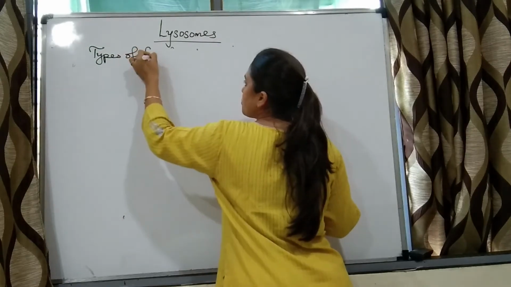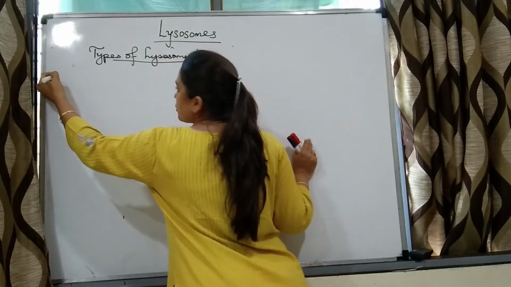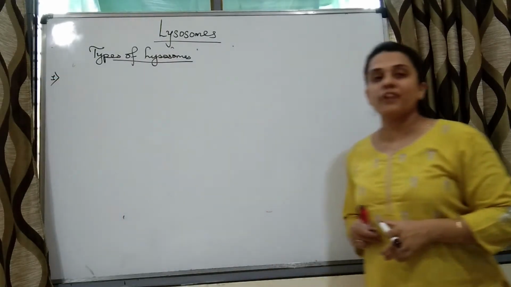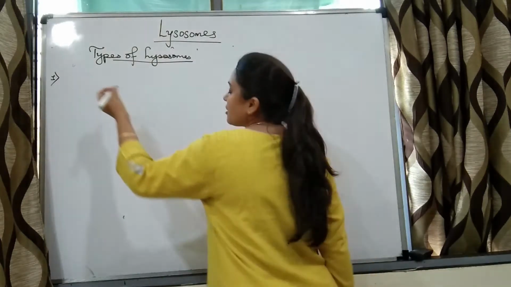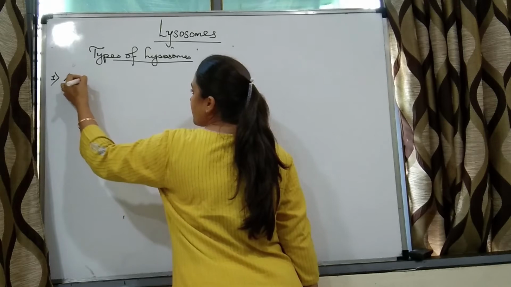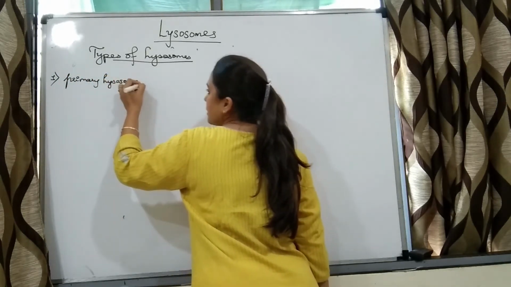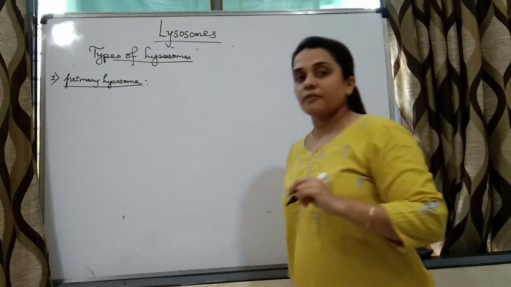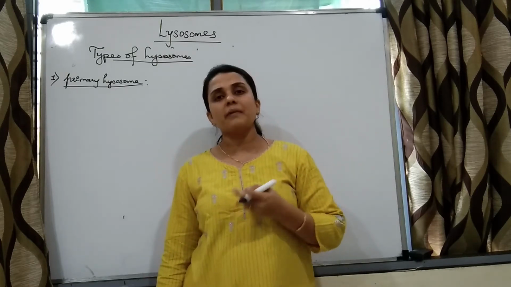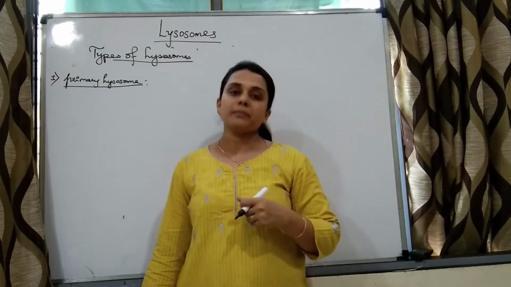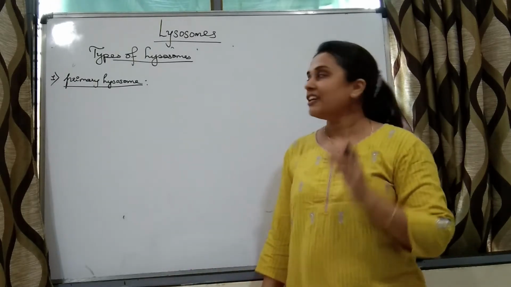Types of lysosomes, right? So there are 4 types of lysosomes, and that is why it is called a polymorphic organelle, right? The first one is called primary lysosome. So students, we have studied that lysosomes contain enzymes, and the function of enzyme is to either break up something or to make up something. It is acting as a biological catalyst. So same is the function of lysosomes.